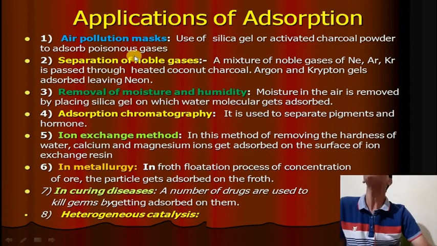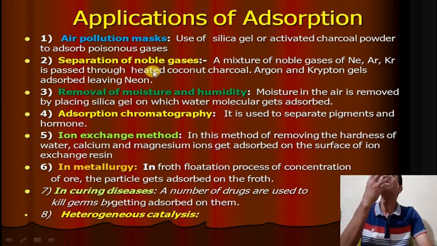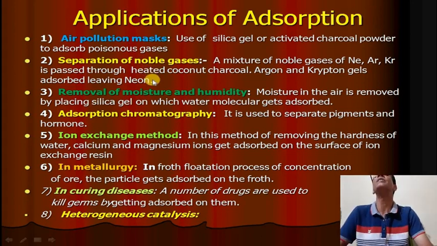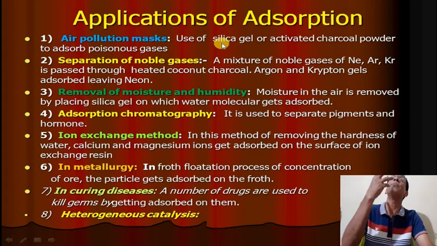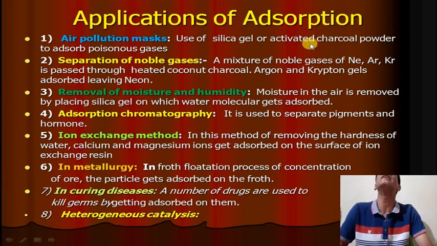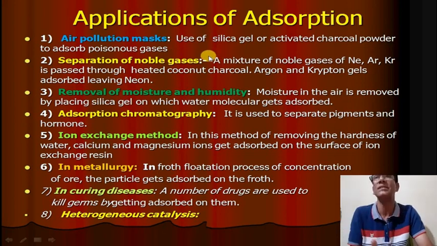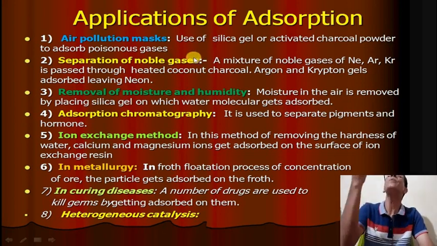First, the air pollution mask. We are using the mask. We have seen in different metropolitan, polluted cities, we are using the mask because the mask contains silica gel and activated charcoal which adsorb the poisonous gases. That's why it controls the pollution.